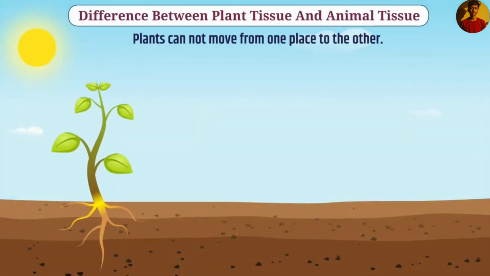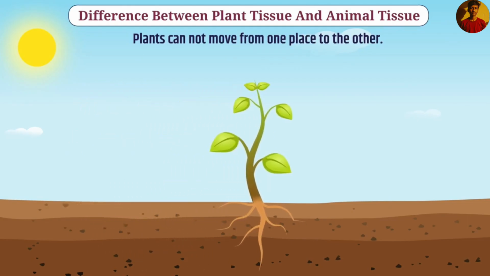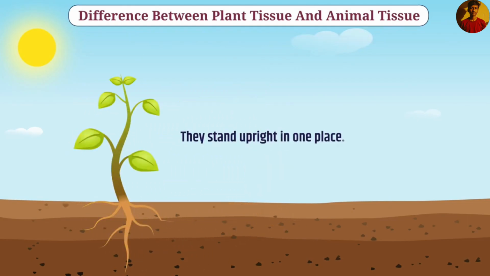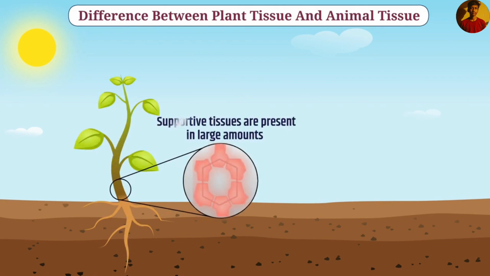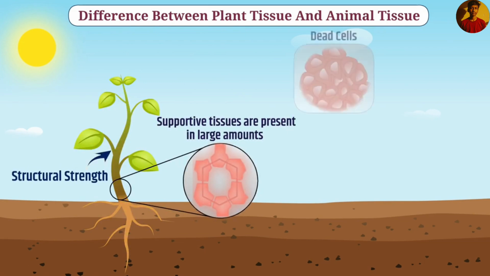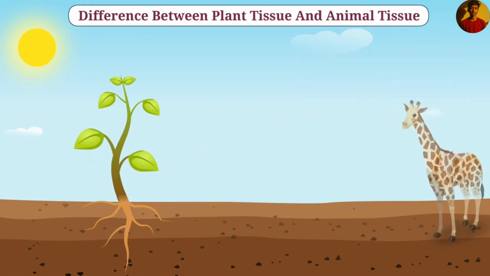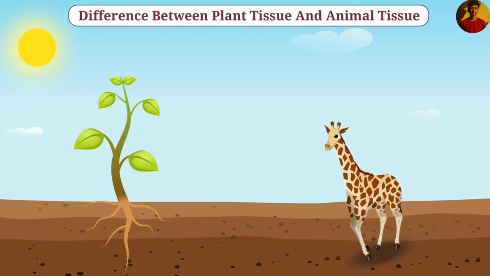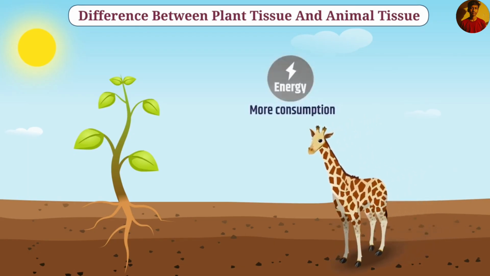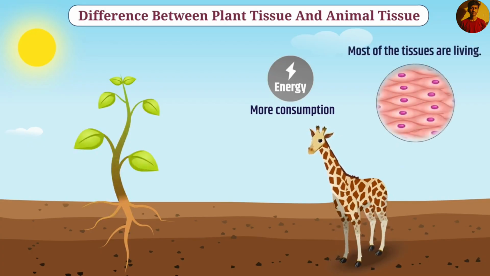We know that plants cannot move from one place to another and they stand upright in one place. Therefore, in plants, supportive tissues are present in large amounts, which provide them with structural strength. Since dead cells can provide structural strength just like living cells, and dead cells require less maintenance, the supportive tissues are made up of dead cells. In contrast, animals can move from one place to another. That's why animals consume more energy as compared to plants. Due to this, most of the tissues of animals are living.